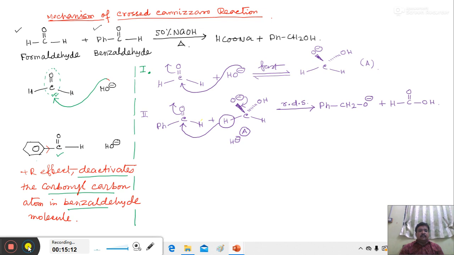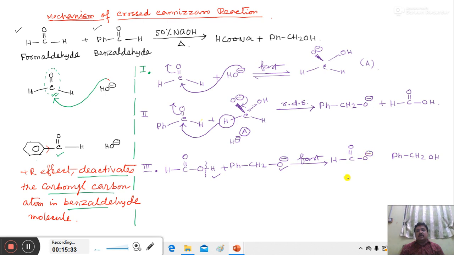In the third step, formic acid acts as an acid and releases an H plus ion. This H plus ion attaches with the O minus ion to form benzyl alcohol, PhCH2OH, and formic acid becomes formate anion.